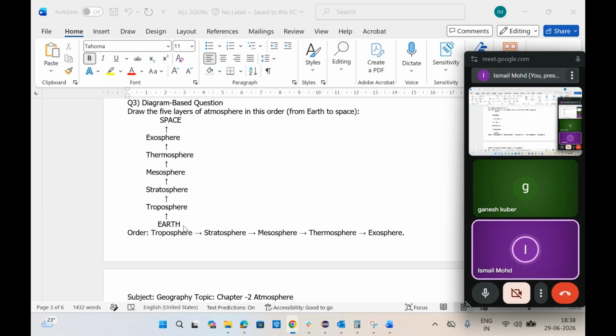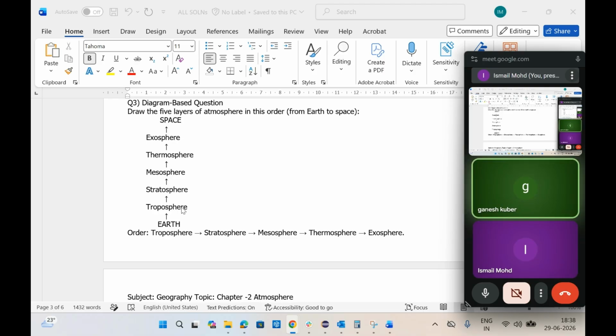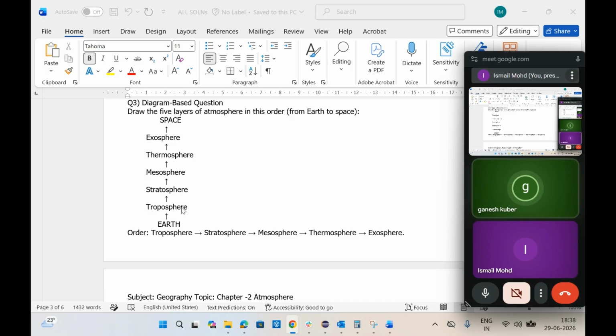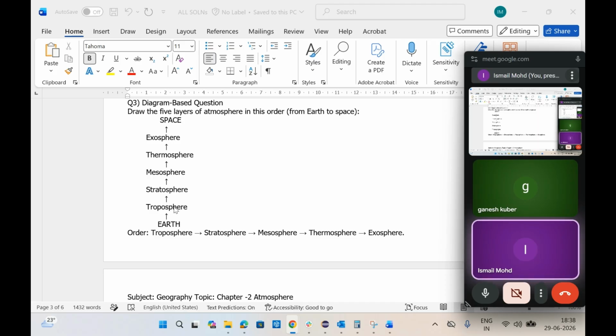Five layers of the atmosphere: troposphere, stratosphere, mesosphere, thermosphere, and exosphere. Troposphere extends from earth to space. Do we have to write earth and space? No, don't write that. You have to write these only: troposphere, stratosphere, mesosphere, thermosphere, exosphere. Earth and space, don't write.